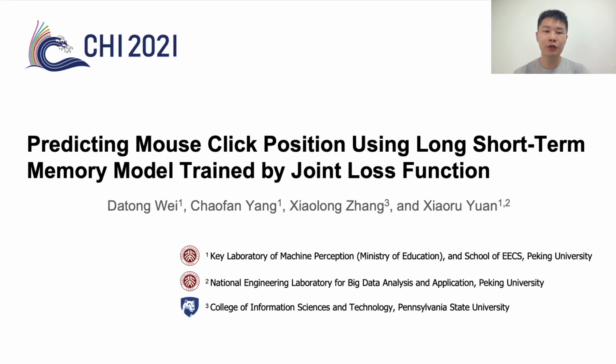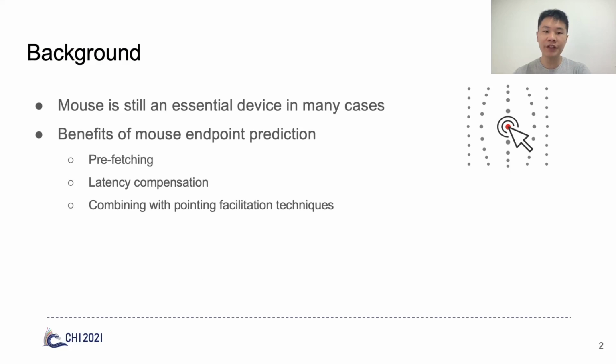Today I'm going to introduce our work, predicting mouse click position using a long short-term memory model trained by a joint loss function. Mouse as an efficient pointing device is essential to various computer systems. Knowing mouse movement and endpoints in advance is beneficial.